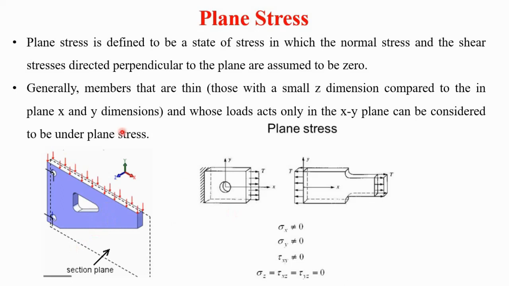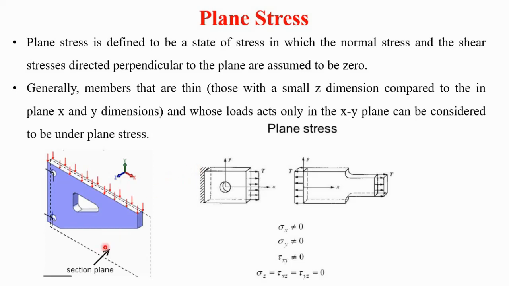Then again, generally members that are thin, those with a small z dimension compared to the dimensions in x and y, and whose loads act only in the xy plane, can be considered to be under plane stress.